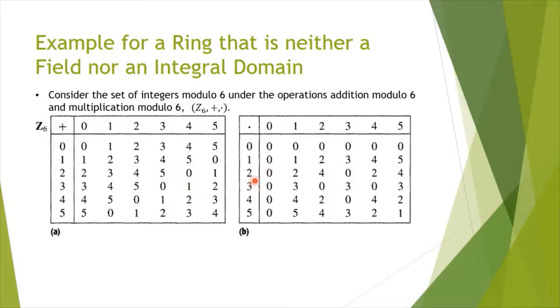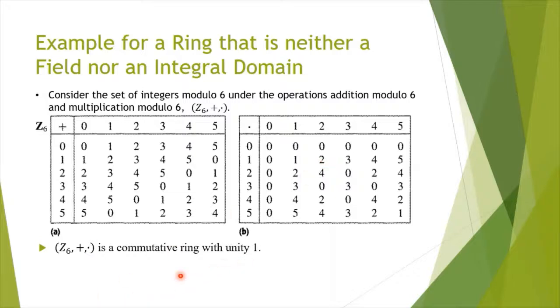Similarly, we can verify from the table that 2 does not have a multiplicative inverse. As you see, 1 does not appear in this row, this row, or this row. So 2, 3, 4, all these three elements do not have a multiplicative inverse. But it is a commutative ring with unity.